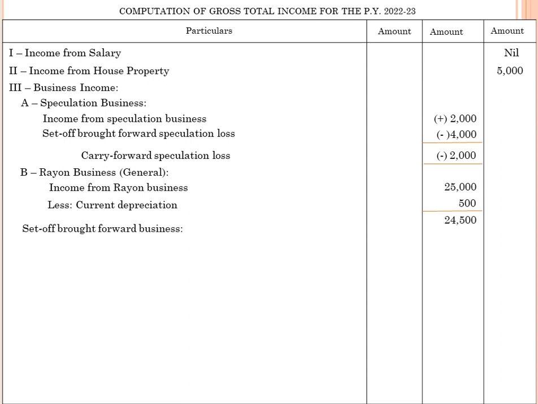Set off the brought forward rayon business loss 3,000 rupees, and the discontinued textile business loss also. As per the provision of intra-head adjustment, we adjust the discontinued textile business loss. So rayon business loss 3,000 and discontinued textile business loss 4,000, altogether 7,000, we deduct out of 24,500. The balance is 17,500.